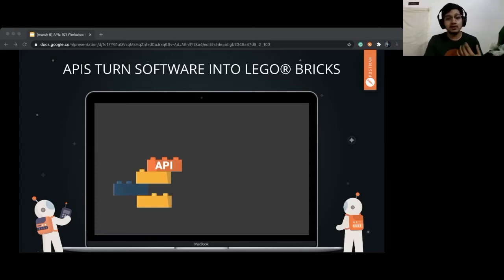Let me give you a very, very simple example. How many of you use Google? Give me a thumbs up. How many of you use Gmail? Give me a blue heart. How many of you use Google Maps? Give me some other emoji. I don't know which emojis you can react with. Oh, you can react with multiple emojis, it seems.